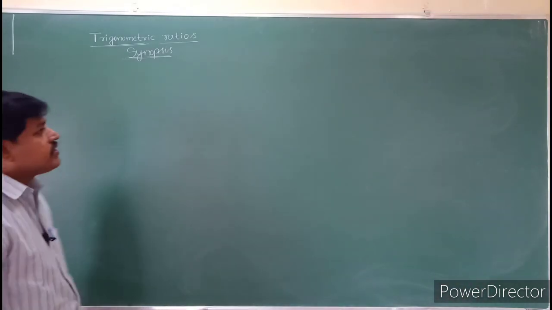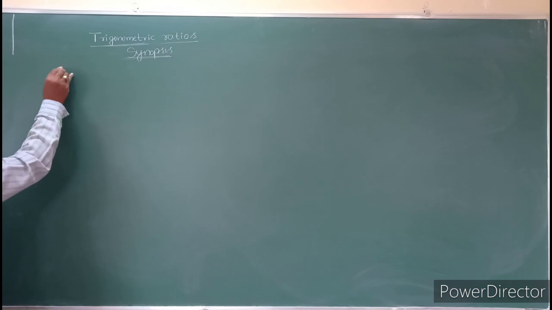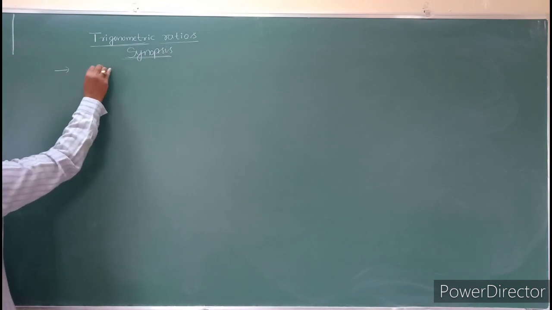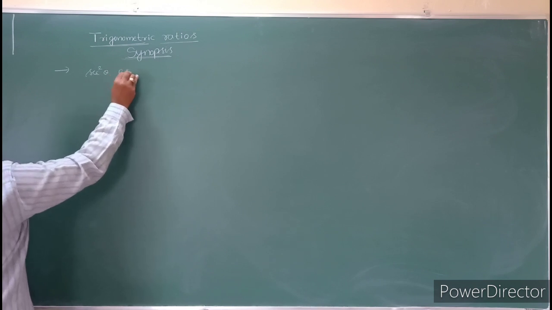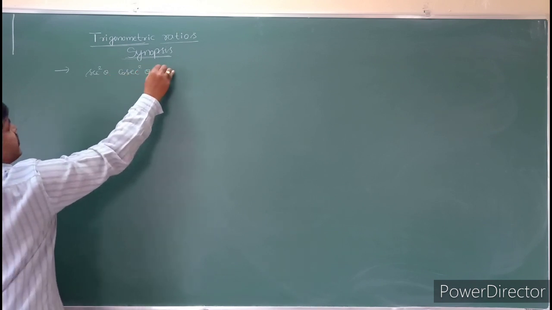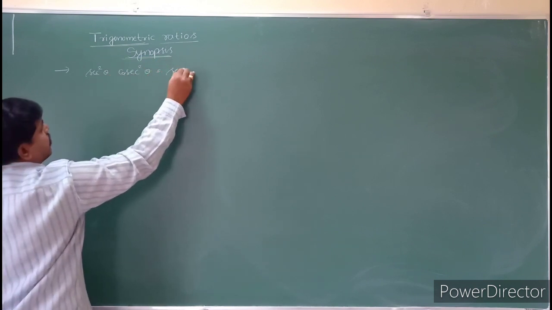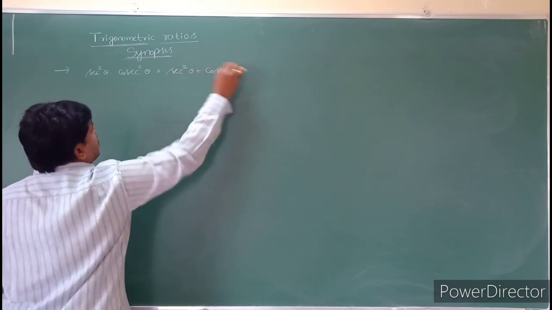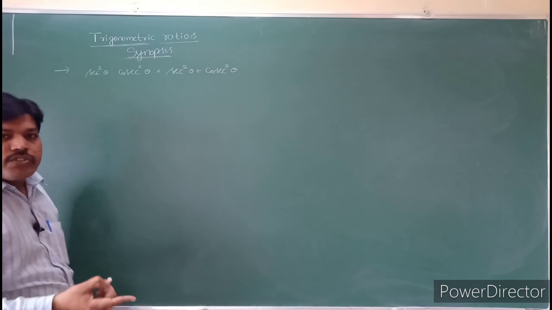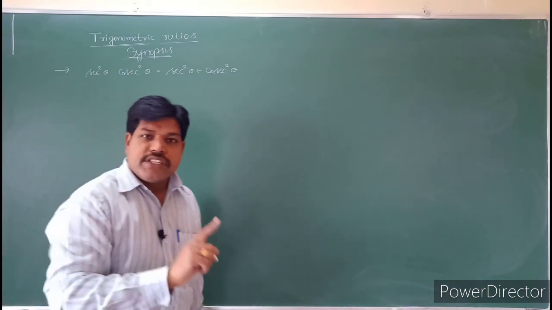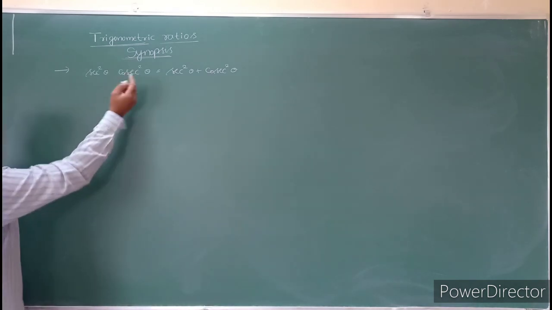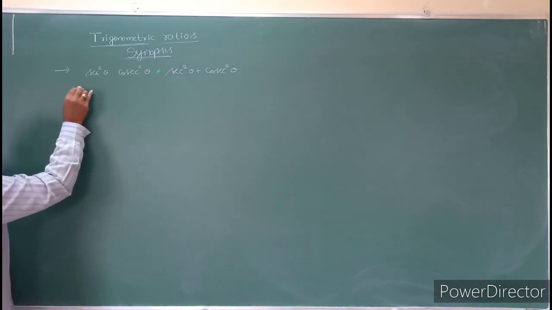See some conditions, students, here. So see that one. Secant square theta into cosecant square theta is equal to secant square theta plus cosecant square theta. So see this one condition, students, how to solve this one.